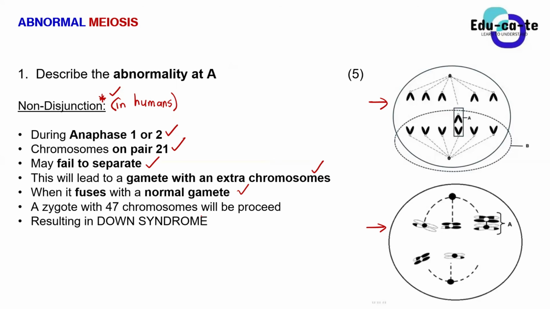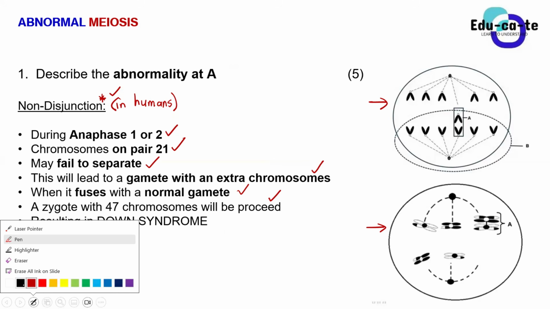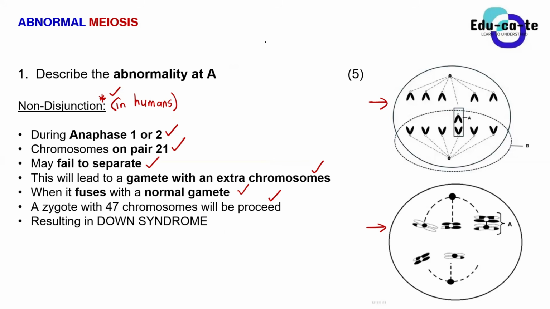So basically, when this gamete, either a sperm cell or an ovum, fuses with a normal gamete, the zygote that you're going to produce would have 47 chromosomes. So let me show you the normal way of having things. This is your ovum, or the egg cell of a female. Don't call it an egg cell, guys. This is life sciences. Call it an ovum, all right?